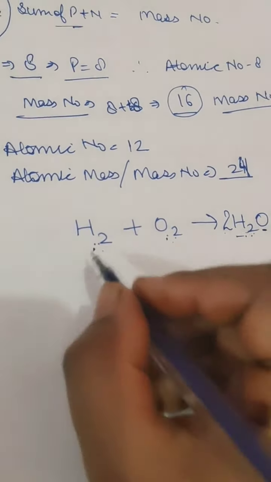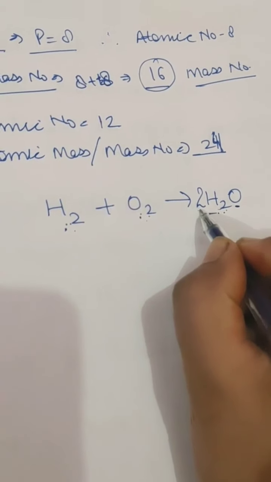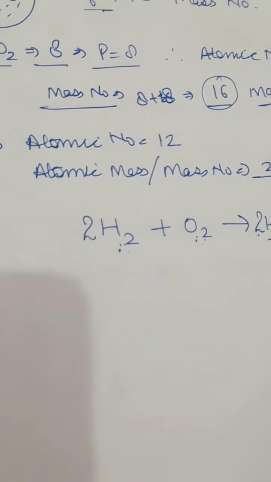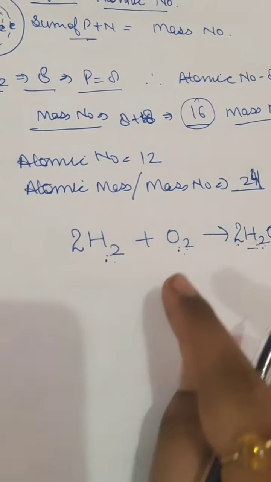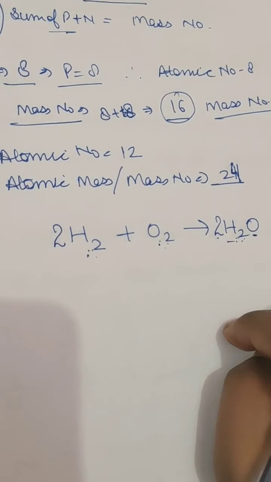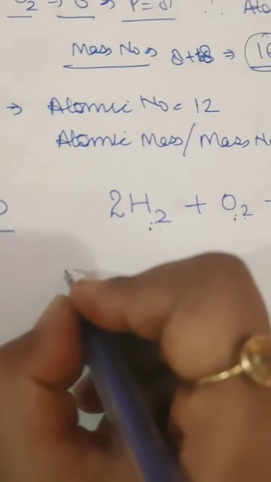So let's check. Hydrogen is 2, but here it is 2 and 2, that means 4. So I have to put 2 here also. Now it is 4 hydrogen, 2 oxygen, and 4 hydrogen, 2 oxygen. Clear? So in terms of mass, we'll do again, like 2